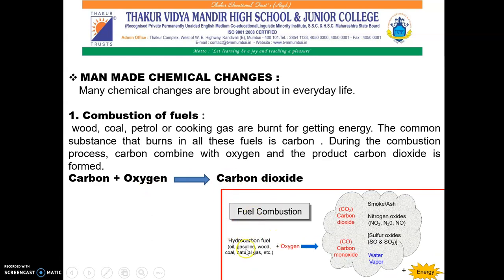During the combustion of fuels like oil, gasoline, wood, coal, natural gas, etc., when they combine with oxygen, it results in carbon dioxide, and it can turn into carbon monoxide also. And several different types of gases are also formed during such fuel combustion, like nitrogen oxides, sulfur oxides, etc. Plus a lot of energy is also released.